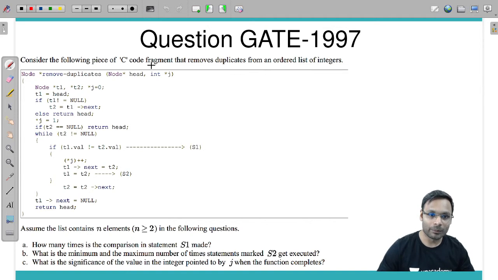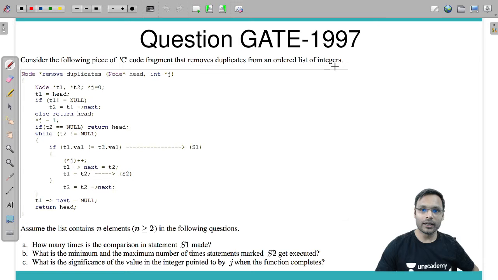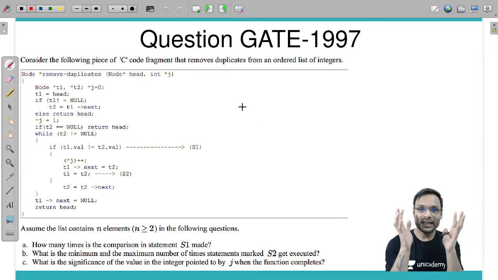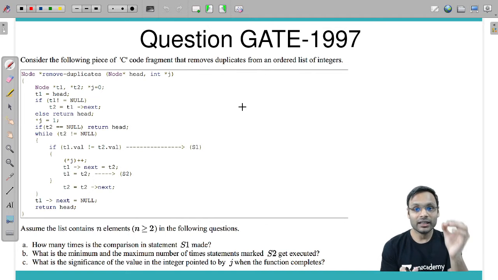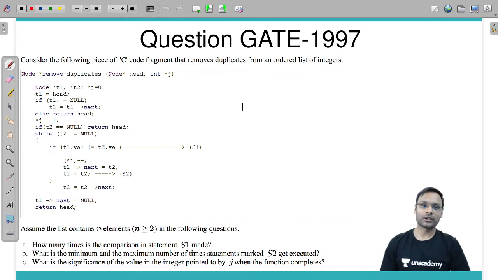Consider the following piece of C code fragment that removes duplicates from an ordered list of integers. Ordered list of integers means the list is having ordered elements, sequentially arranged elements. Let me take a particular list.